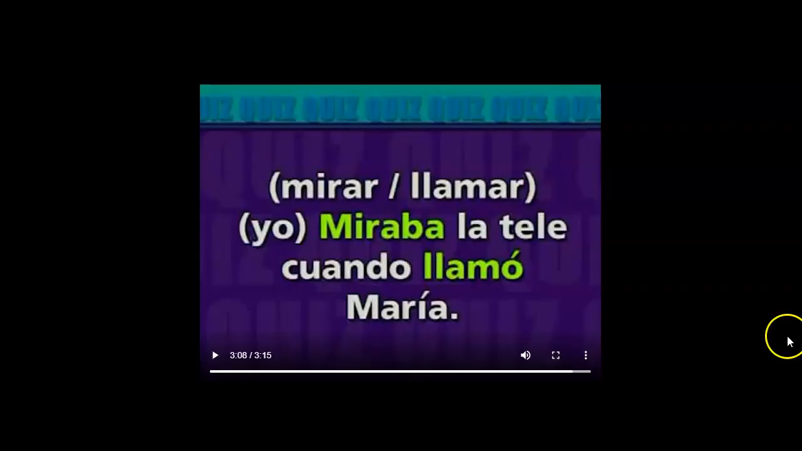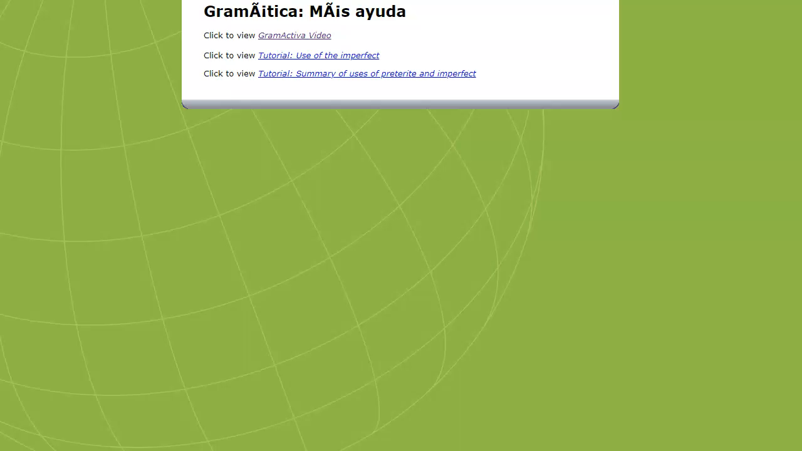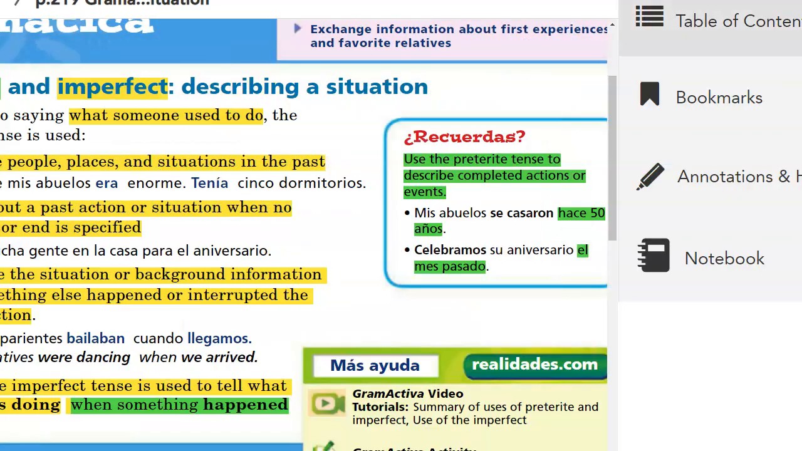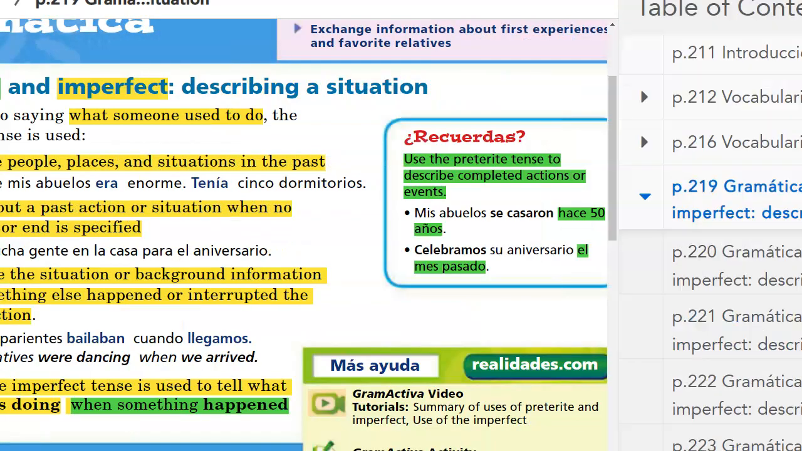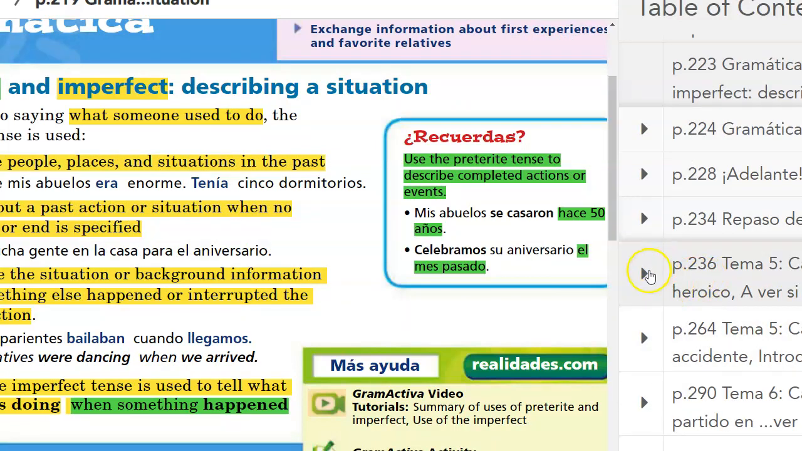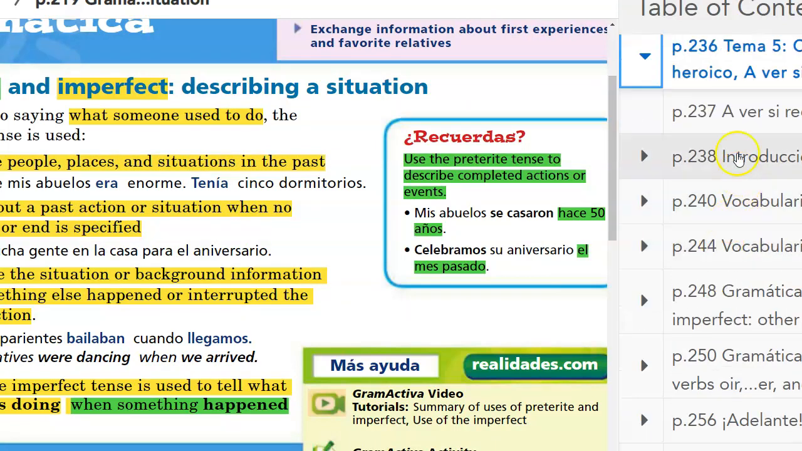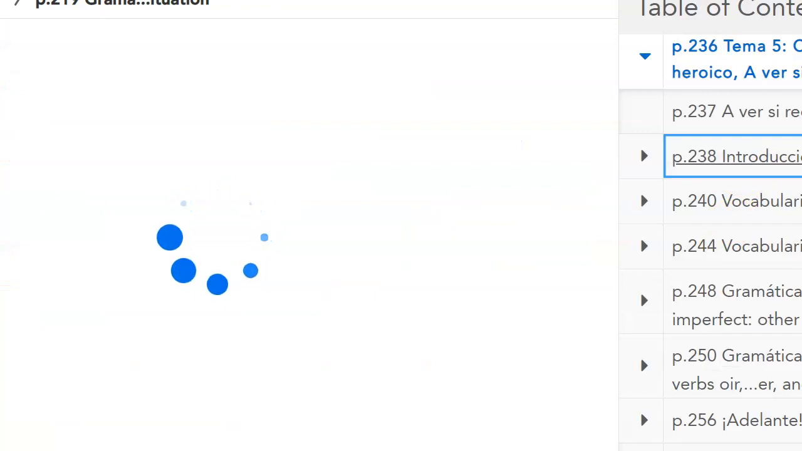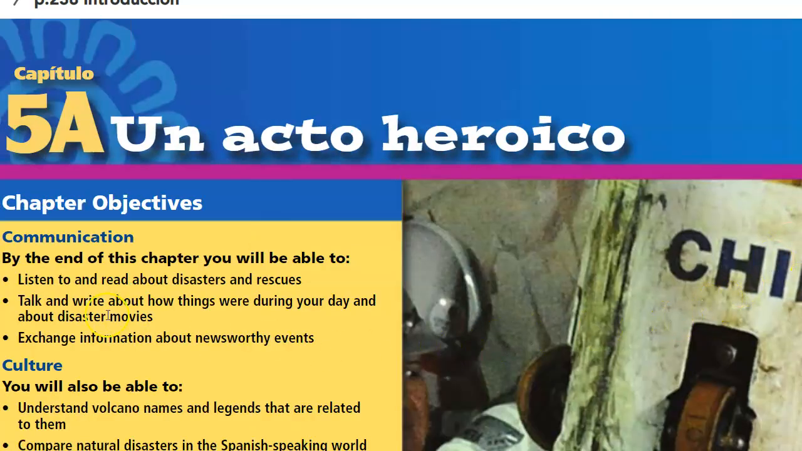So after the video, we're going to start chapter 5, which is on page 238. We'll look at the learning objectives for chapter 5. Chapter 5 is all about the news. To be able to listen and read about disasters and rescues, to talk and write about how things were during your day and about disaster movies, and then to exchange information about newsworthy events.